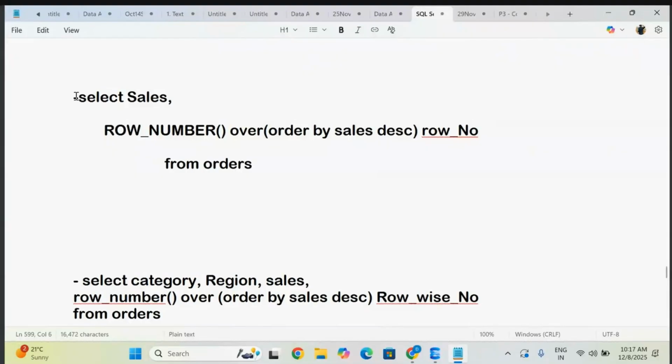In select you write how many items you want to take, which means column names. In from you point to the table, so what is the table name. That is fine. Now how are you going to write the rank? Between select and from, you are going to write the rank function. How are you going to write it here? Just observe.